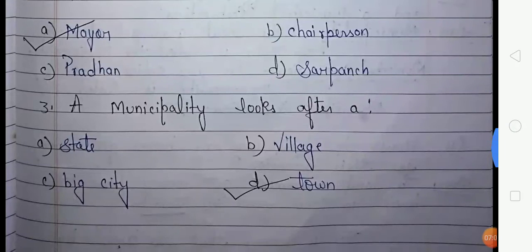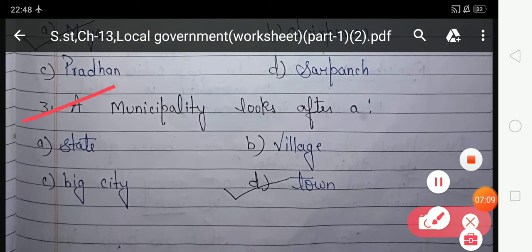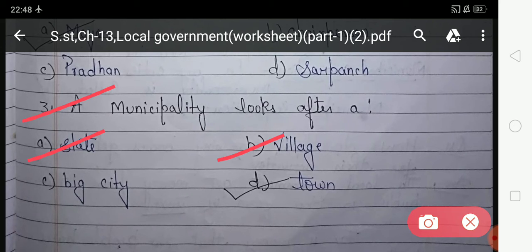Now look at the third number. A municipality looks after a. So municipality works at which place? Your option A, state. Your option B, village. Your option C, big city. Your option D, town. Which option is correct? Municipality looks after a town. So you have to take the option D. And here option D is already ticked.